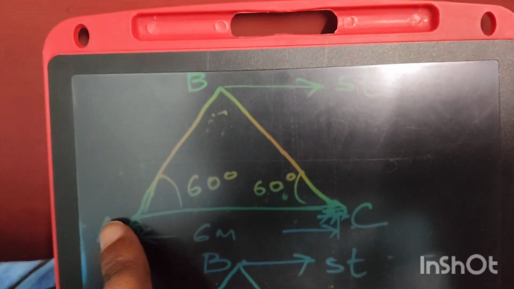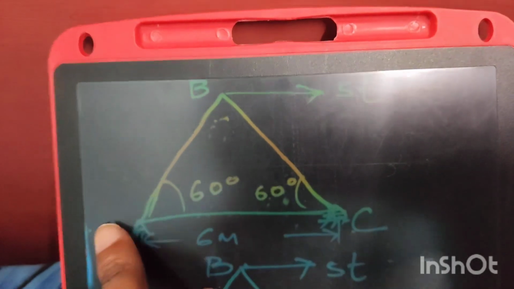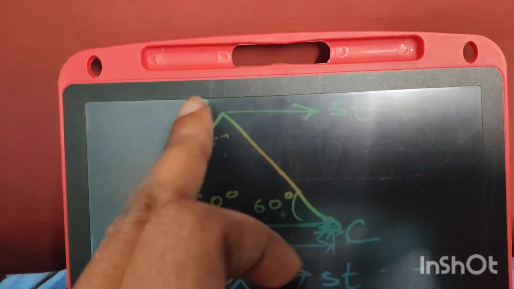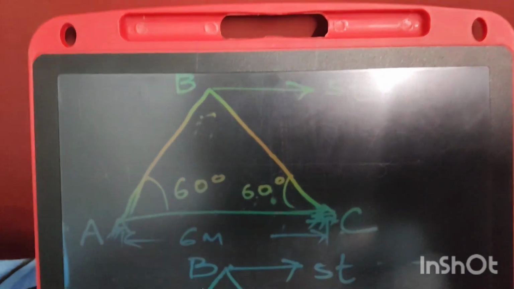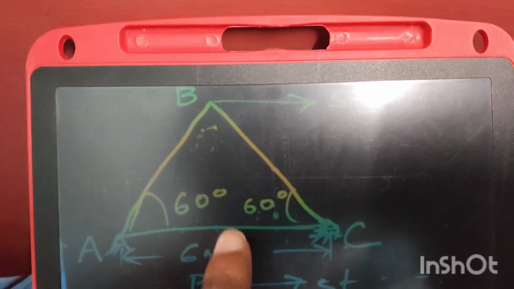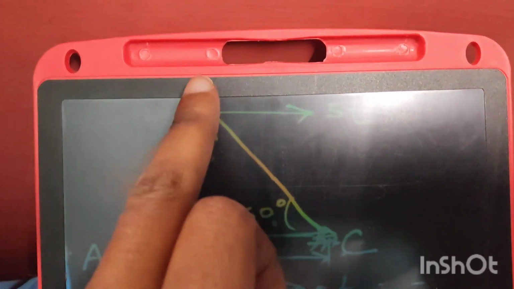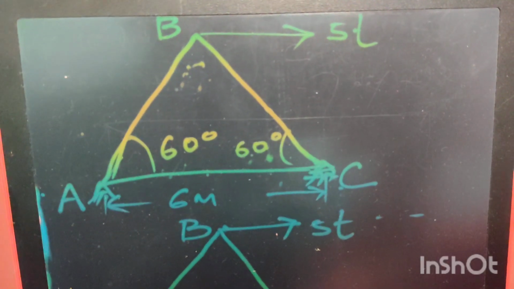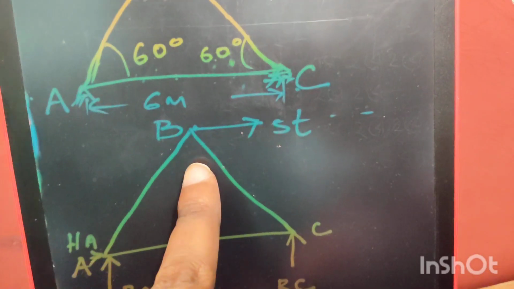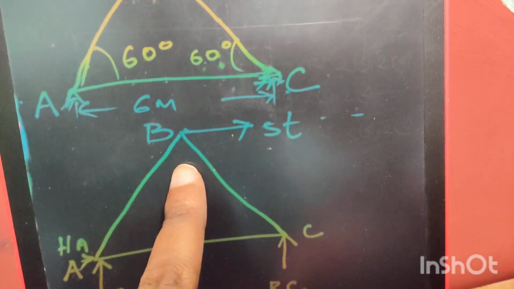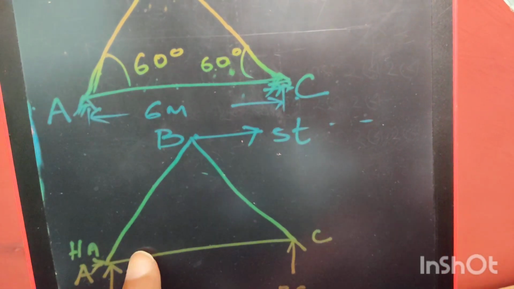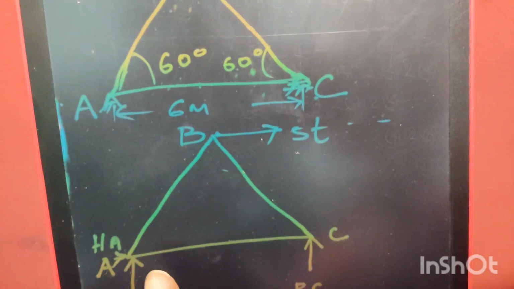Okay, so the length of the member AC is 6 meter, the length of AB will be 6 meter, the length of the member BC will also be 6 meter, and the height of the triangular truss from base AC to B will be root 3 by 2 into 6. The free body diagram of this triangular truss is like this. This angle 60 degree, this angle 60 degree, and this angle is also 60 degree.